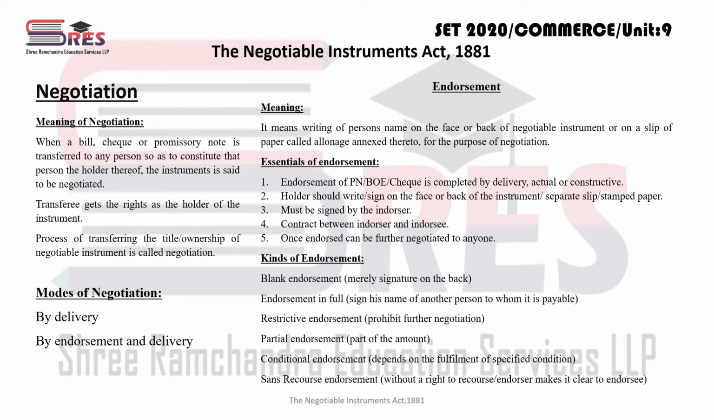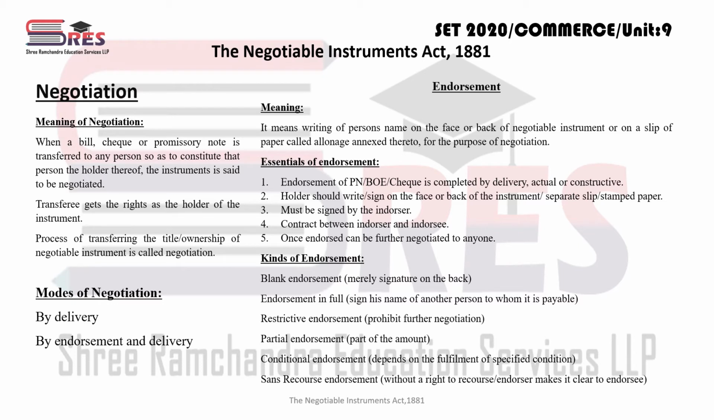Now after that, another topic is negotiation. What do you mean by negotiation? When a bill, cheque or promissory note is transferred to any person so as to constitute that person the holder thereof, the instrument is said to be negotiated. That means, very simple, when a promissory note, bill, that is a negotiable instrument, is transferred to any person, we are saying that the bill is negotiated.